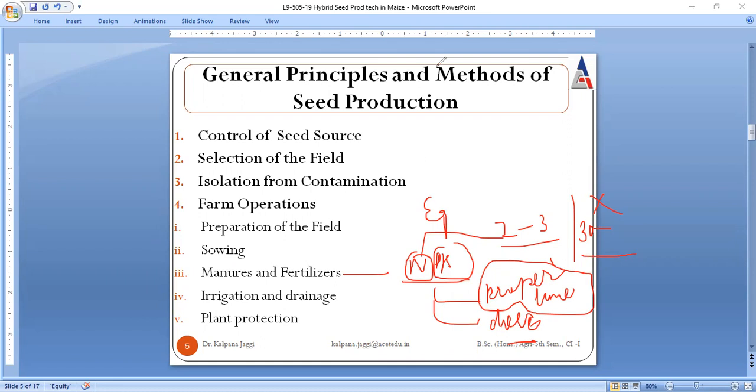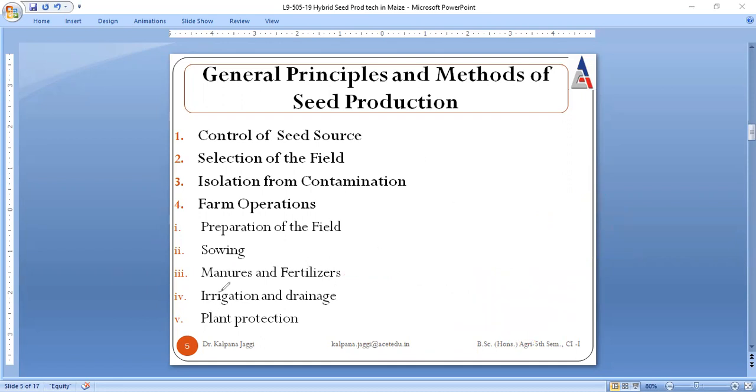Next is irrigation and drainage. What is meant by irrigation and drainage? If we want good yield, because again and again I'm repeating, our focus for seed production is to produce the seed, and that seed is to be produced with a good yield, right? So if one wants to obtain good yield from the seed crop, then not 1, 2, or 3 irrigations are to be done. Several irrigations are to be done.